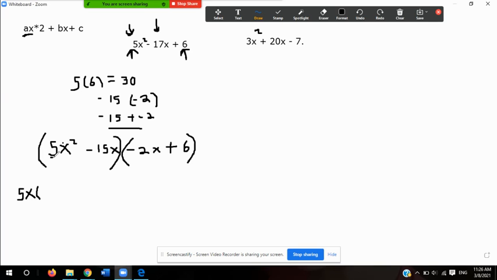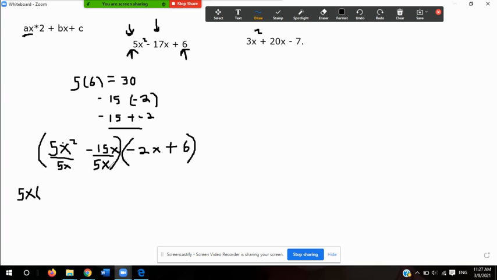Now, this is kind of like an imaginary division. You don't necessarily have to write it down this way. I like to do it because I like to show you guys that the numbers aren't miraculously multiplying and showing up there, but that there is a reason for that. So obviously, 5 divided by 5 is 1, and I'm dividing by 5x. Excuse me, I forgot to write the x. So I'm dividing by 5x. Now, 5 divided by 5 is 1.